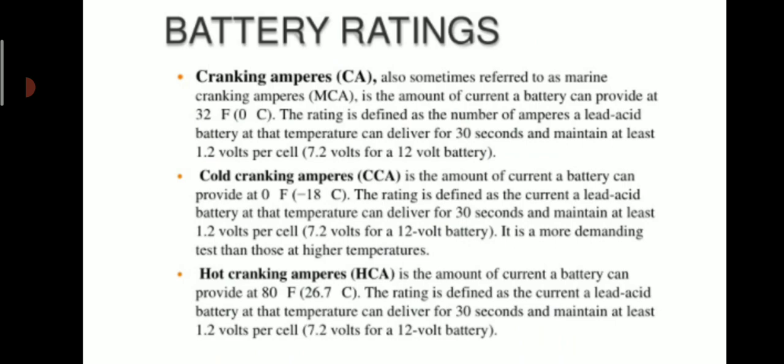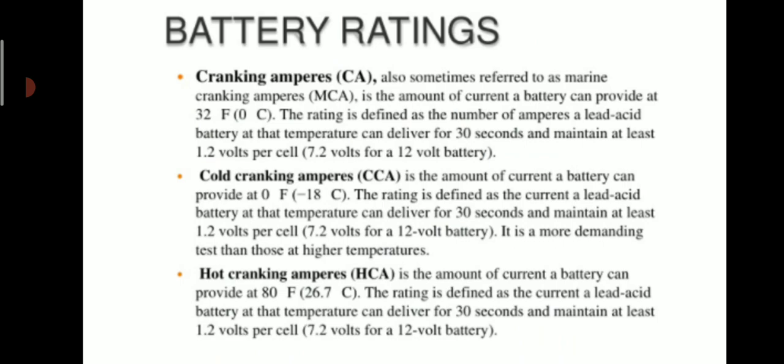Cold cranking ampere, CCA, is the amount of current a battery can provide at 0 degrees Fahrenheit or minus 18 degrees centigrade. The rating is defined as the current a lead acid battery at that temperature can deliver for 30 seconds and maintain at least 1.2 volts per cell. It is a more demanding test than those at a higher temperature.